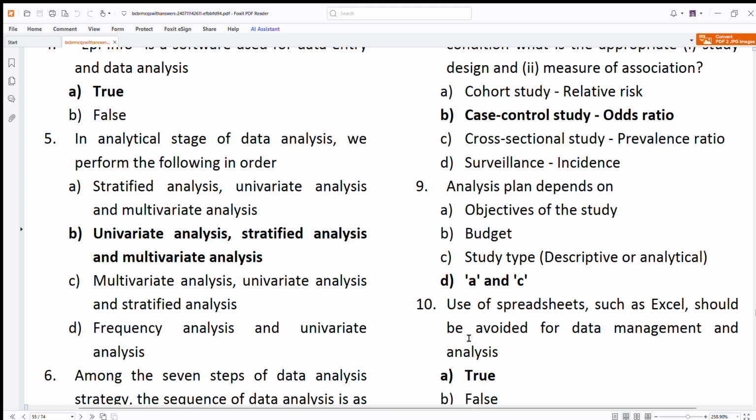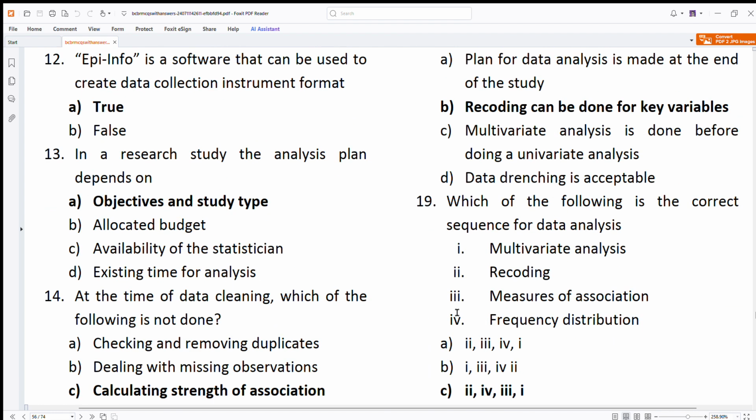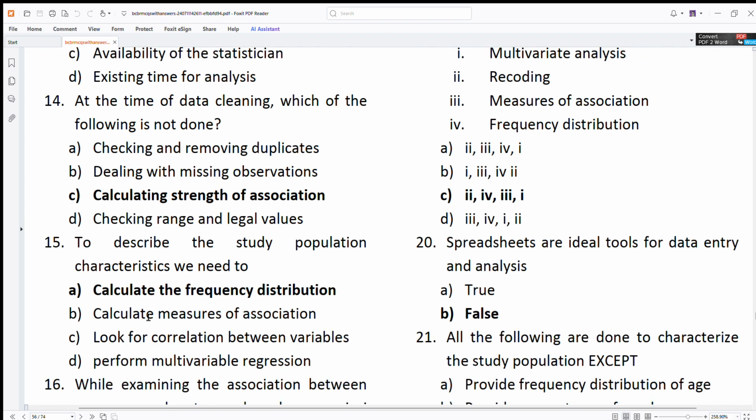Yes, your spreadsheet should be ordered. Multivariate regression: false. Epi Info: true. Objective and study plan: yes, correct. At the time of data cleaning, we never calculate the strength of association. This is false. We need to calculate the frequency distribution.